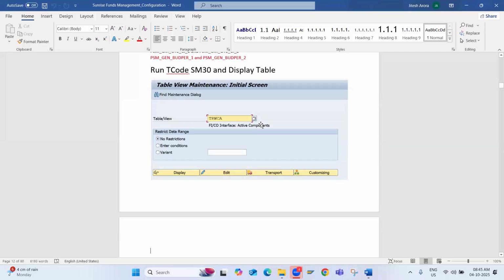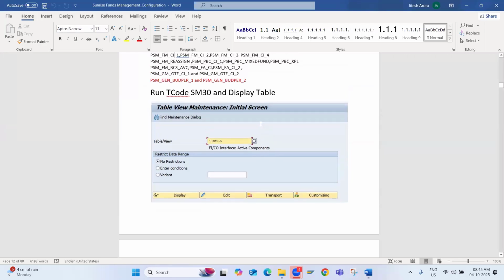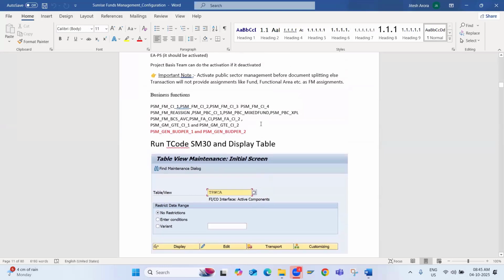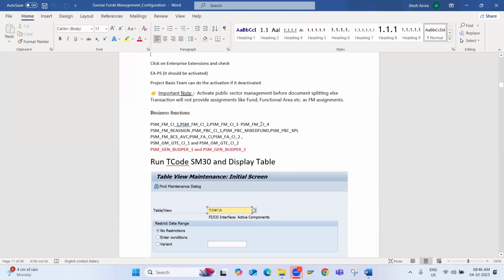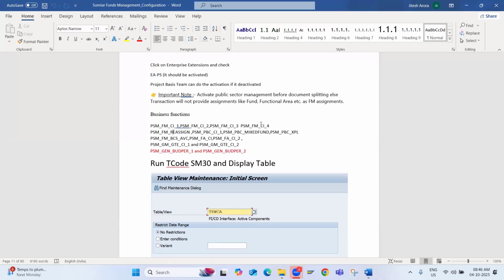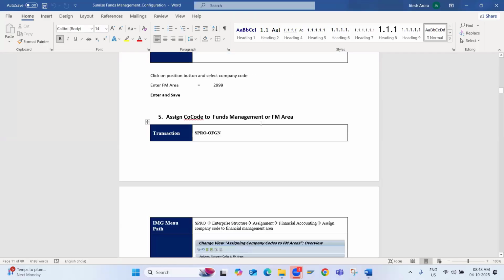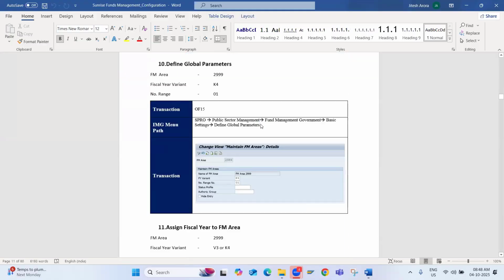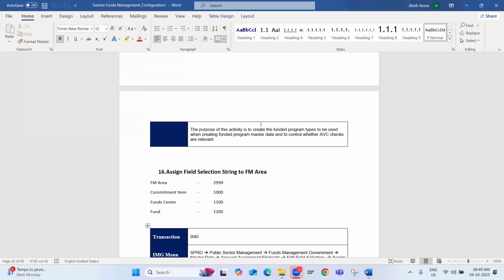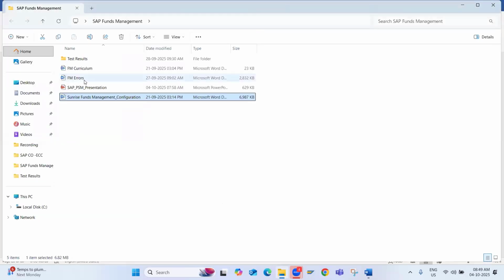The first step we come across is related to the activation of fund management. It is not always the case, but in some projects we see that fund management has not been activated. So we need to check the business function project. We have the Basis team who is responsible for getting this function activated. These are the steps we are going to cover in our practice session. During this testing, if we come across any kind of error, we are going to check it in this FM error file, and if those match, then see what kind of solution we can provide.